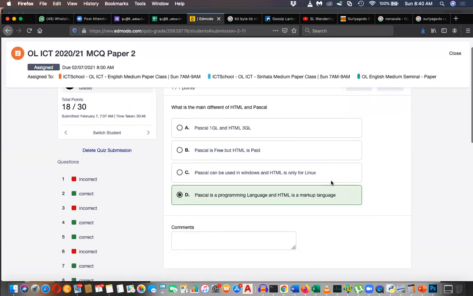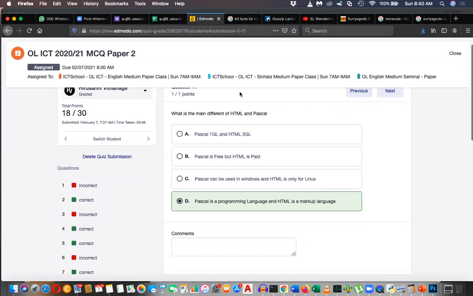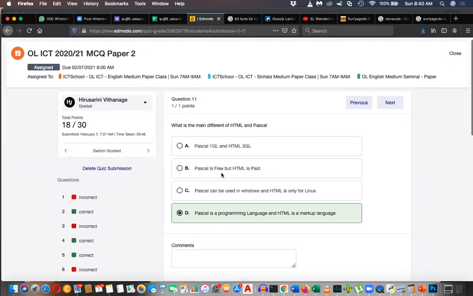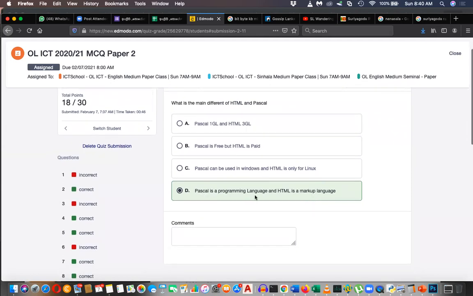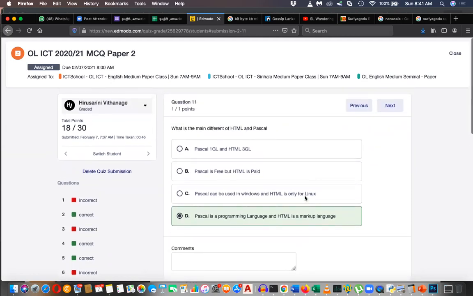Next. What is the main difference between HTML and Pascal? In case you disconnect, please connect to the same link. Pascal is a programming language and HTML is a markup language. Straightforward. There are no generations actually. HTML is also free. Pascal can be used on Windows, but no, that's not true, it can be used anywhere. So Pascal is a programming language and HTML is a markup language. Yes, that is the straightforward answer.